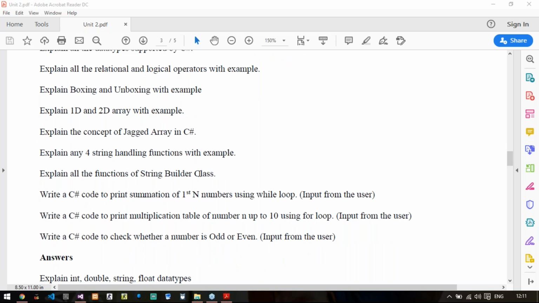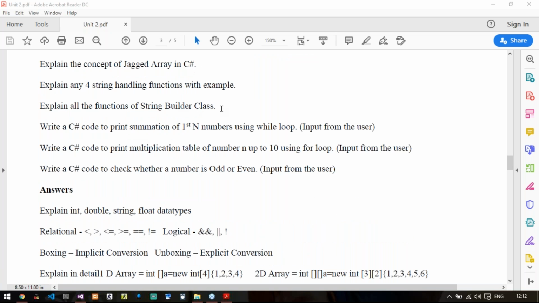Explain all the functions of the StringBuilder class. Yes, you need to write all of them, that is append, then replace, then remove. So all 4 or 3 functions of the StringBuilder class you need to explain.